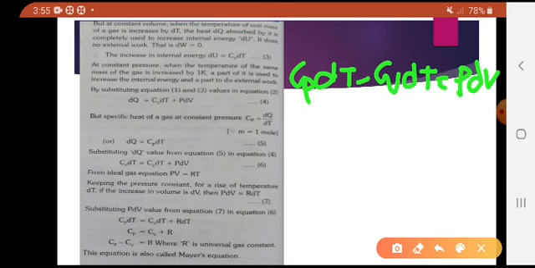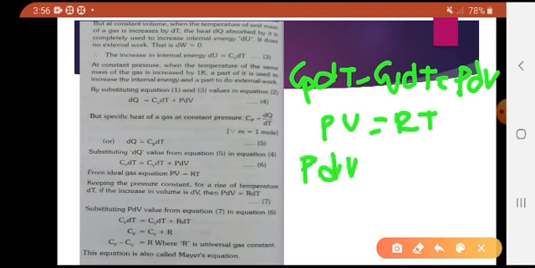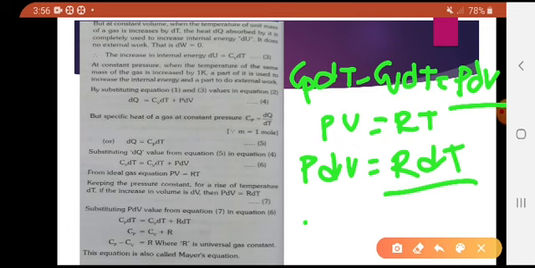But we have taken an ideal gas, so the ideal gas equation is PV equals RT. Differentiating this equation with pressure constant, P dV equals R dT.